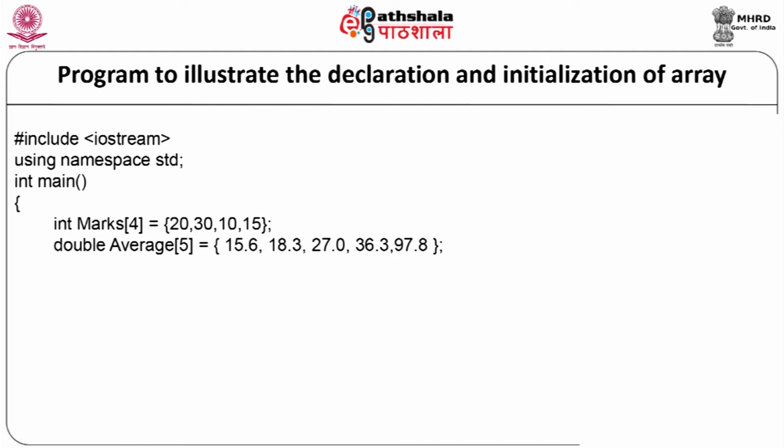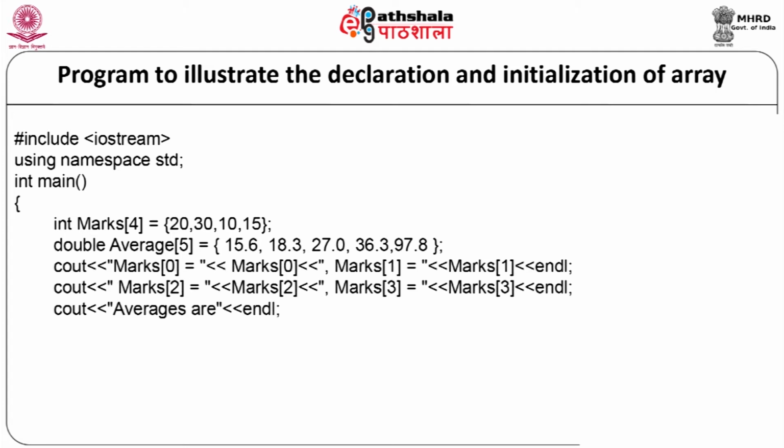Now, we will display back both the arrays using the simple cout statement and using the for loop. The simple cout statement will be cout, in double quotes marks[0], and the value of marks[0]. In such a way we will display the value of marks[1], marks[2] and marks[3]. Now, we will display the second array, average, using the for loop: cout "average array is" endl. We will write a for loop for int i = 0, i < 5, i++, cout average[i] and a blank space. Return 0 and the program will end.